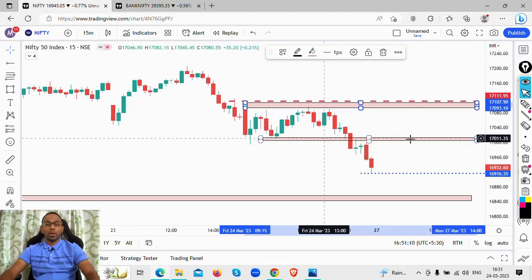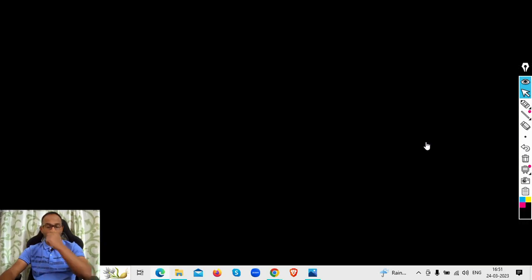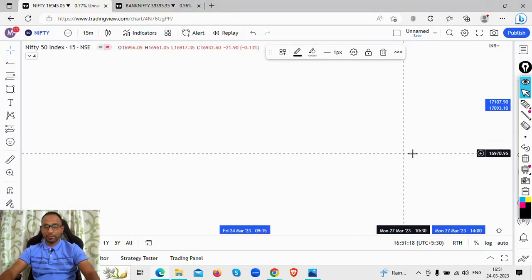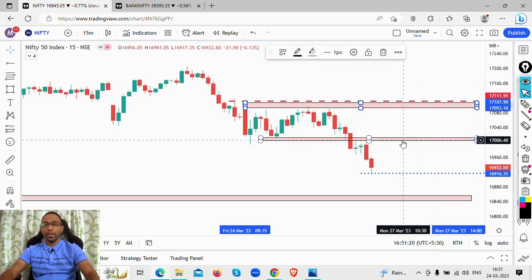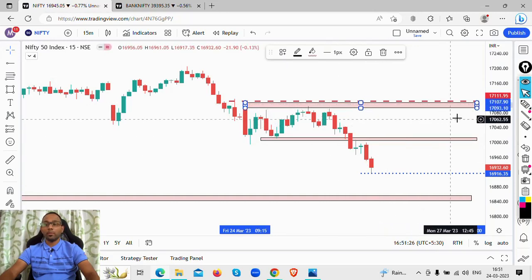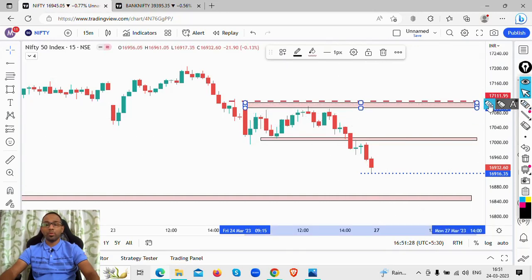Now what I'm looking at is this 17,000 to 17,010 level as your resistance level on Nifty, and this 17,090 to 17,110 level as your resistance, and I'm looking only at the short side, remember, because the market looks bigger on the short side. Suppose on Monday the price opens flat and goes above this particular zone, this is the zone I'm going to look at as resistance.